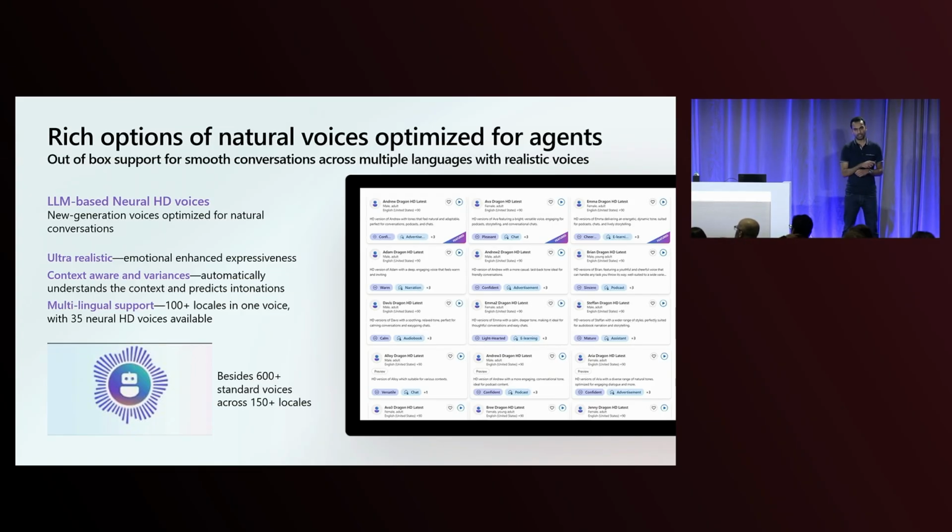They're also contextually aware, which means that you don't have to individually go in and tune things like the pace, the intonation, or any other elements of prosody. Just based on the words that the voice is outputting, it will automatically make those adjustments for you. And the amazing thing is that these voices are also multilingual. So from a single voice, you can power more than 100 locales. We have 35 of these voices already built in out of the box today. And this is on top of the 600 plus standard voices that we offer across 150 plus locales.